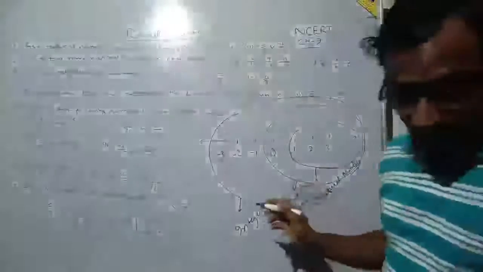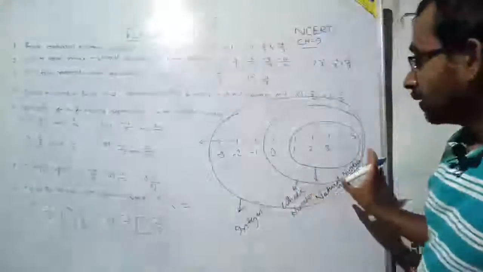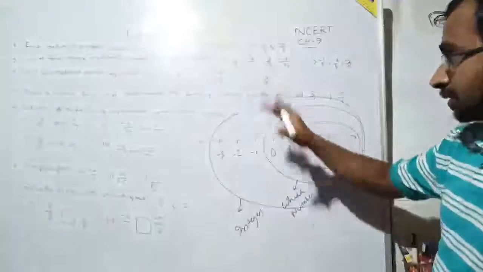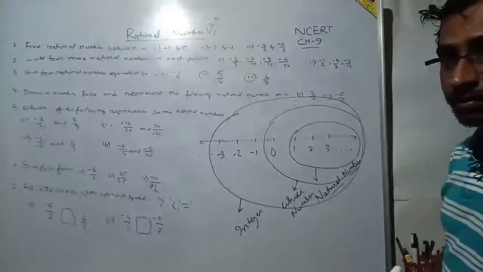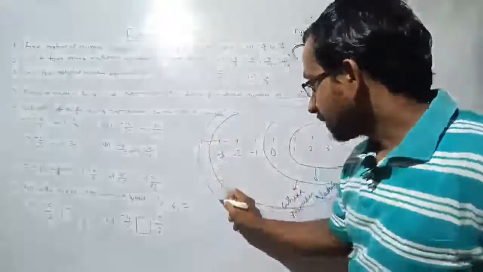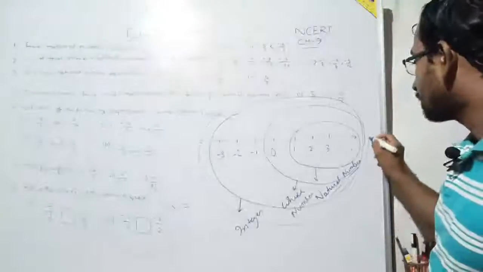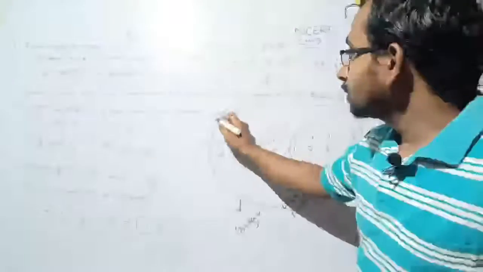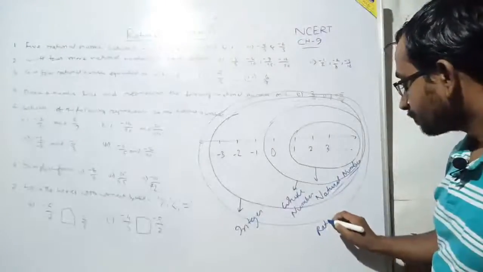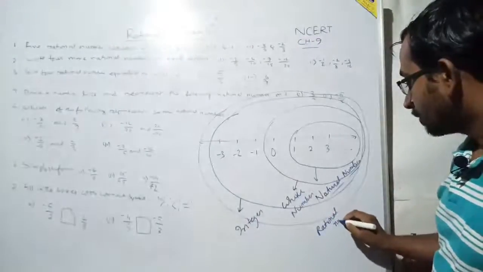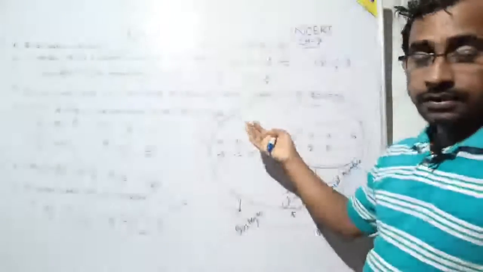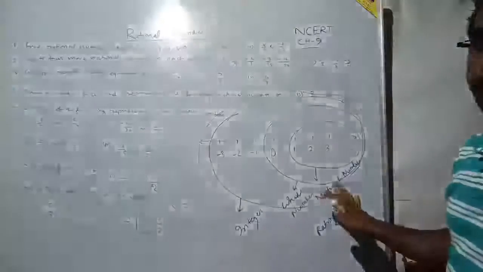Okay. See, by this way we can write the position of the rational numbers, which is our today's chapter. So here is another outermost circle I can draw, which is called the king of all the numbers, and it is called rational numbers. See, rational numbers are in the outermost part of this entire circle.